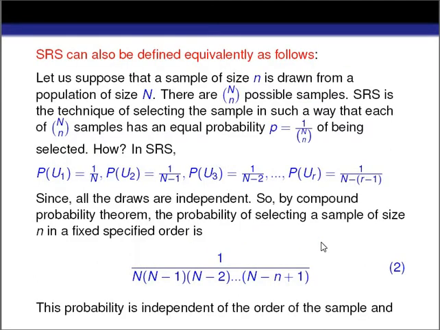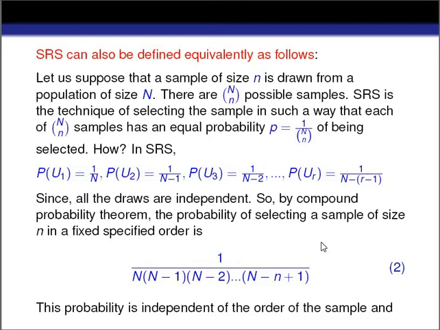Now simple random sampling can also be defined equivalently as follows. Suppose a sample of size small n is drawn from a population of size capital N. In how many ways can we choose our sample from the population?